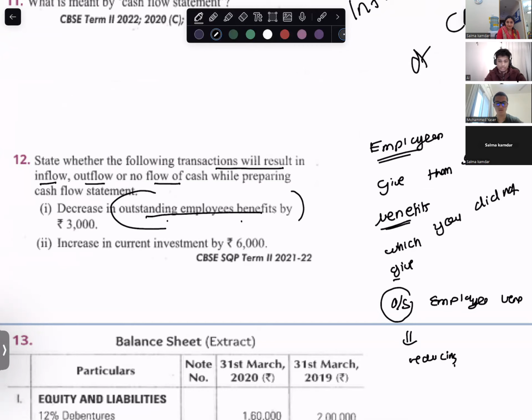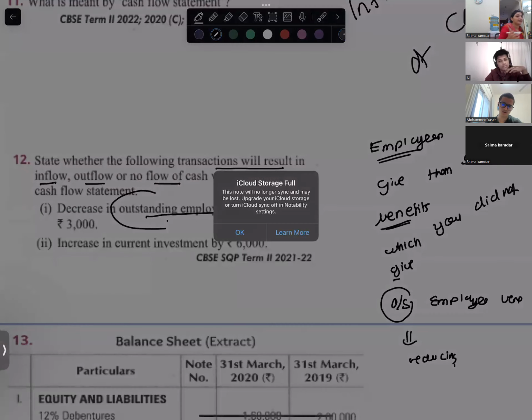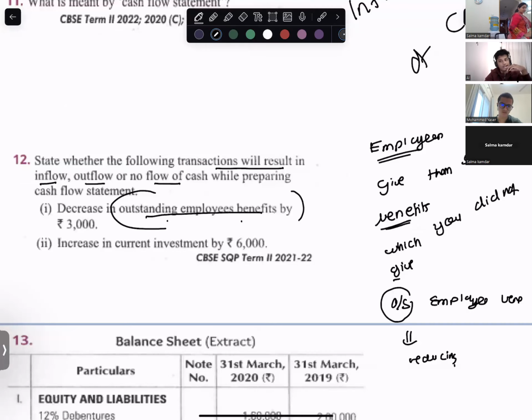Inflow or outflow? Outflow, because you started to give them the benefits. When you start to give them the benefits, your outstanding will go on reducing. If outstanding is reducing, that means you've started to pay. So it's outflow.